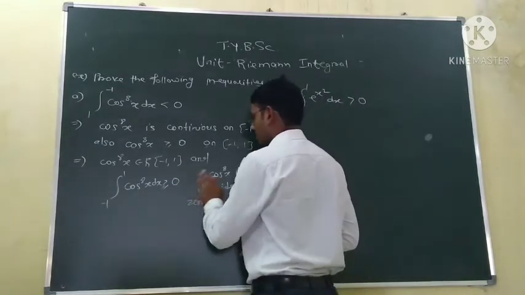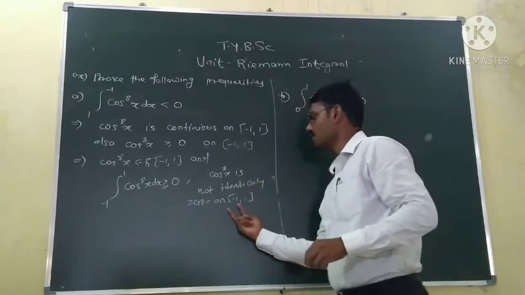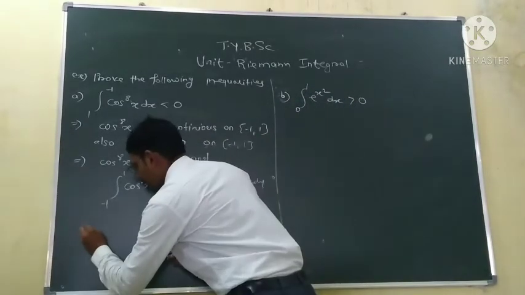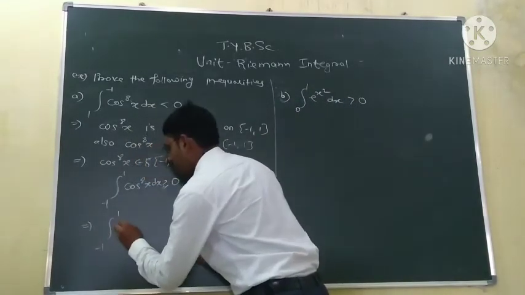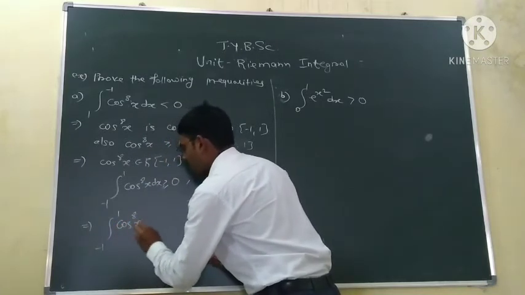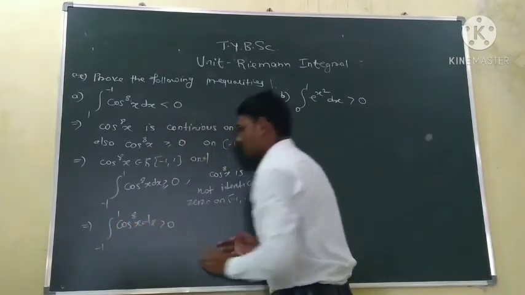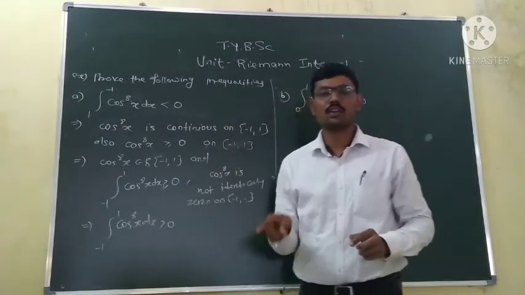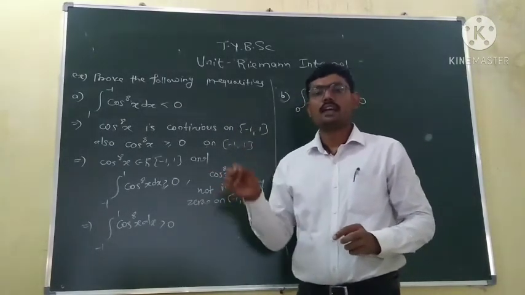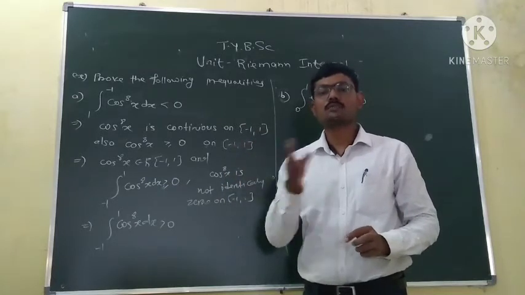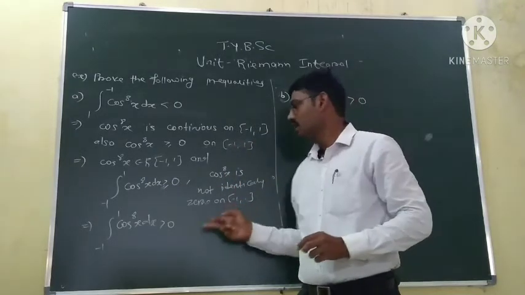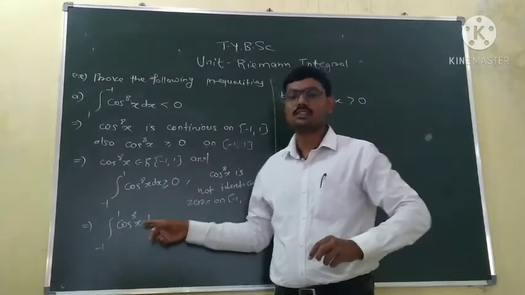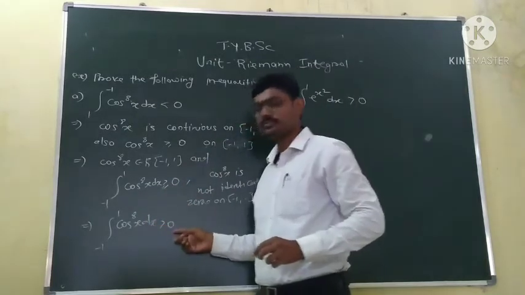So since it is not identically 0, the integration from minus 1 to 1 of cos to the power 8 is strictly greater than 0, by the theorem we have just seen. The theorem says if a function is continuous, greater or equal to 0, and there is some point at which the function is positive, that is, the function is not identically 0, the integration is always strictly greater than 0. So this integration is greater than 0.